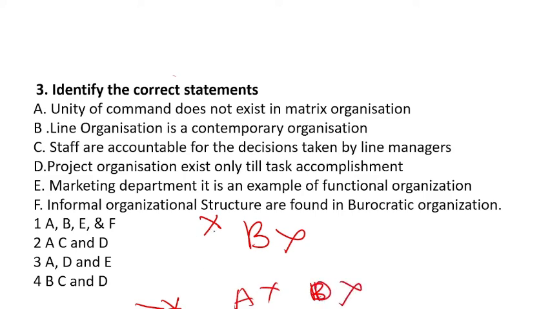Now we are left with option number 2 and 3. 2 and 3 we have to finalize. Let's check A, C, D. Let's read C. Staff are accountable for the decision taken by the line managers. This statement is totally false. So where is C? C is in option number 2. So C will be eliminated, 2 will be eliminated, and option number 3 will be the correct answer.